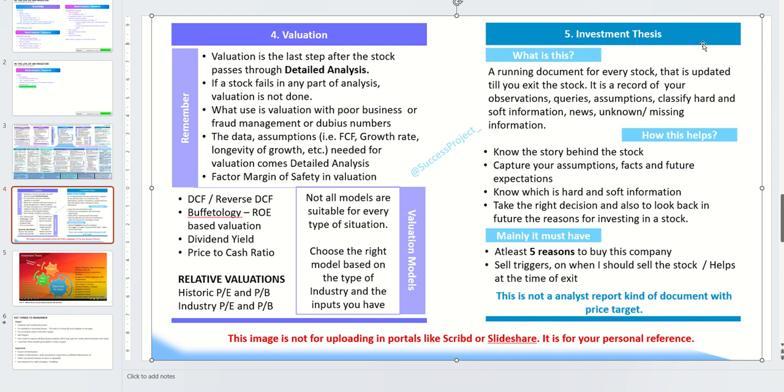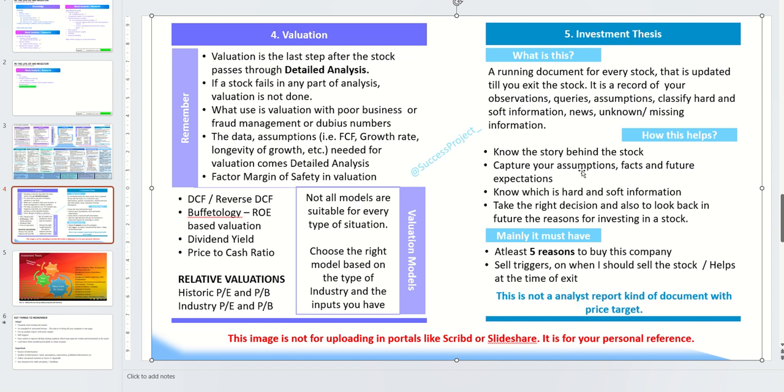video actually. The investment thesis is nothing but a running document which you keep track of every information, your analysis, assumption, etc. right from the start till you exit the company. So how does this activity help? Like you really know why you're buying the stock. It helps to capture your assumptions, facts, and information.